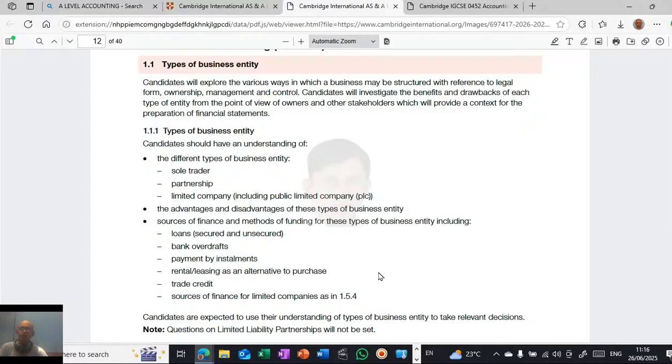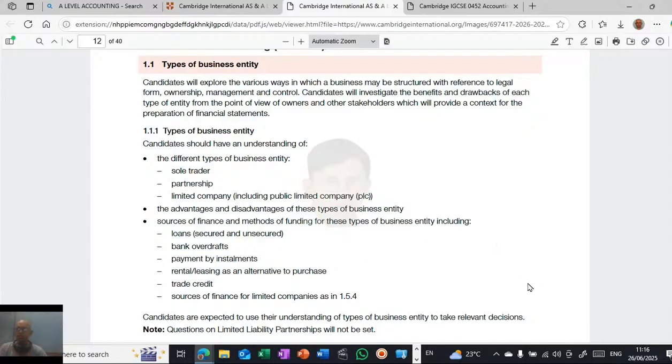There may be questions based on this. Candidates are expected to use their understanding of types of business entity to take relevant decisions. Questions on limited liability partnerships will not be given. There is one more entity called limited liability partnership, known as LLP, but no questions will be asked from it. Only sole trader, partnership and limited company, including public limited company. The questions will be based on these.